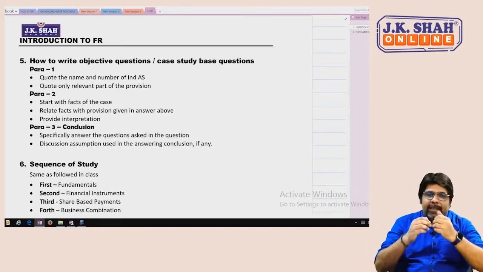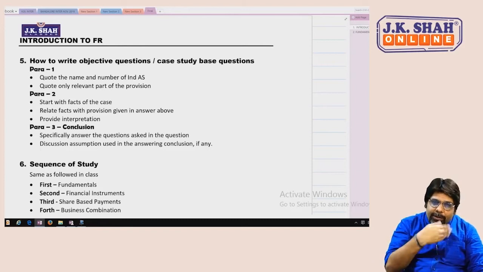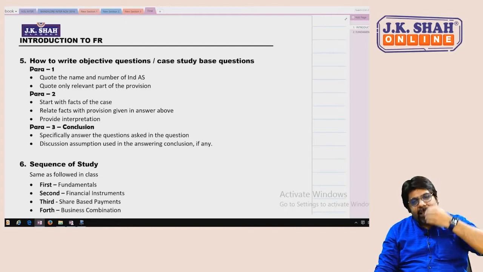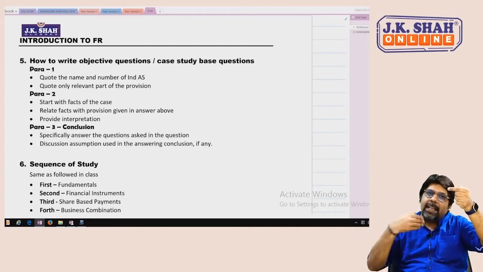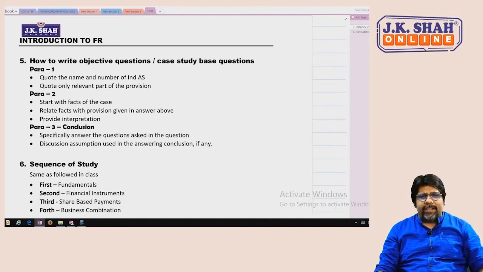Thereafter, after the syllabus gets over, the pattern which we would have followed in the class, you should follow the same pattern while revising also. The only difference is after fundamentals, in class we would go to share-based payment, business combination and consolidation.